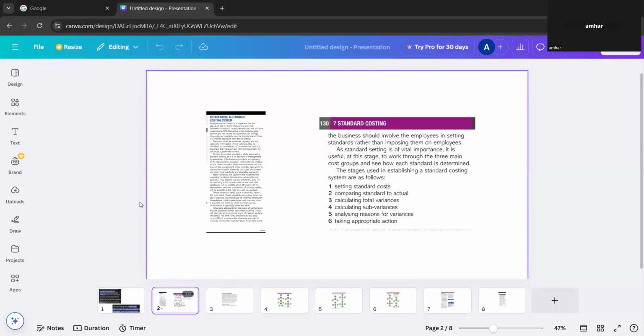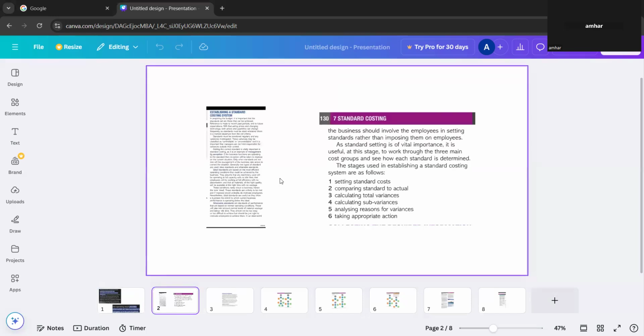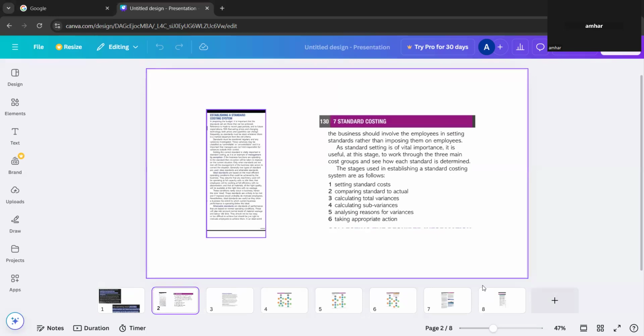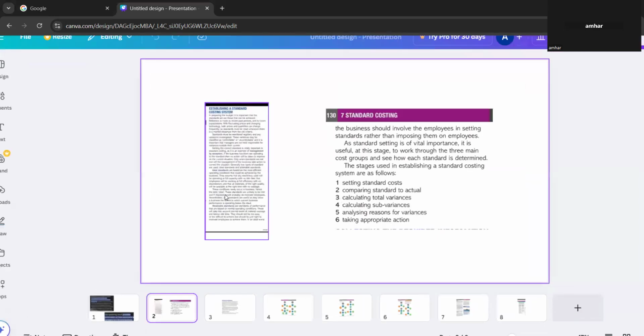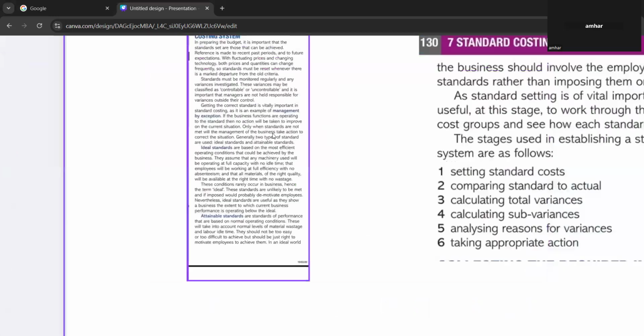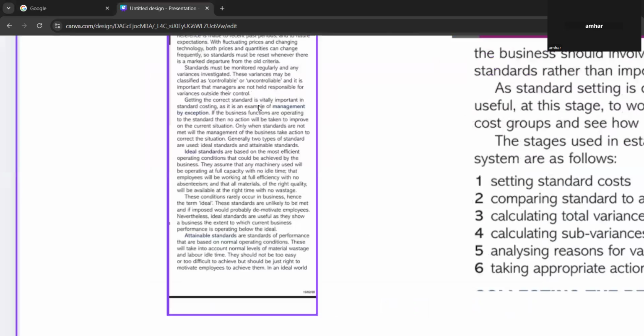Don't worry, I'll explain that to you later in detail. So after all this, management by exception is there. And then look at this. Getting the correct standard is vitally important in standard costing because it is an example of management by exception.